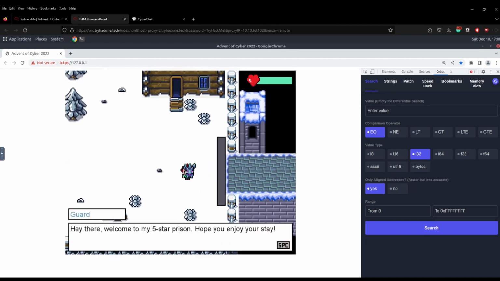Hey there. Welcome to my 5-star prison. Hope you enjoy your stay. Hey guard. I'm trying to escape. Any useful suggestions? Escape, you say, but I've worked very hard on making your cell comfy enough. You even have room service. Oh, nice. I might actually stay. Besides, the jail is as secure as it gets. Let me tell you, you won't be able to get out even if you were one of Santa's flying reindeer. Ho, ho, ho. The only way out is through the door behind me, and I'm not opening it for you.